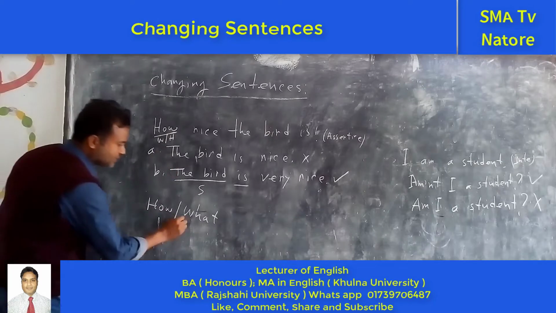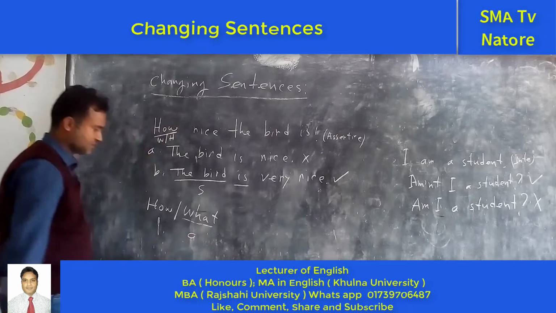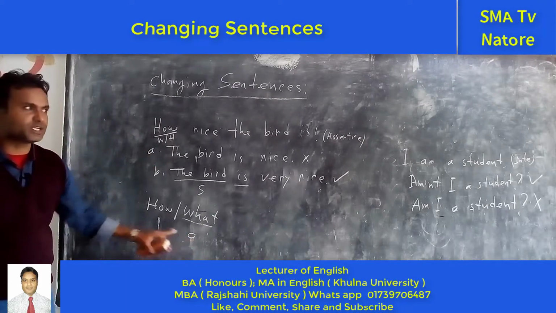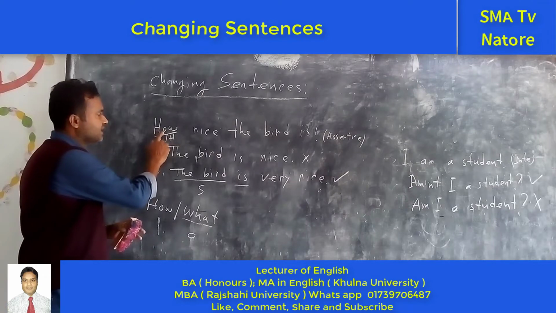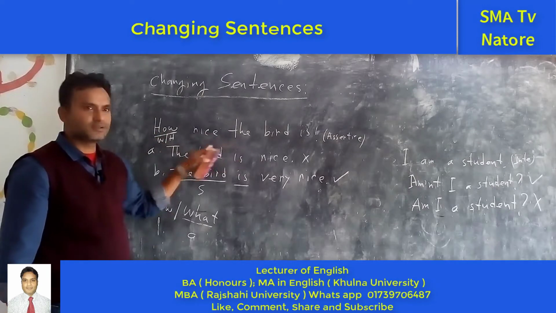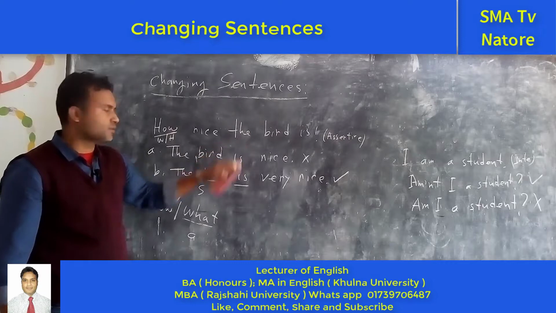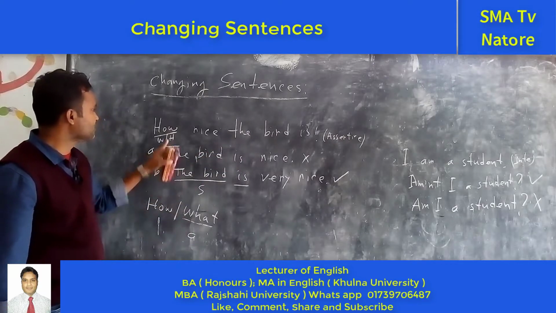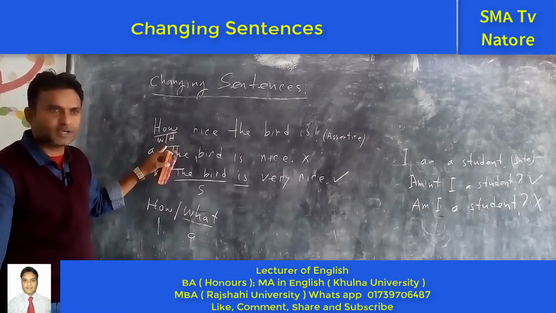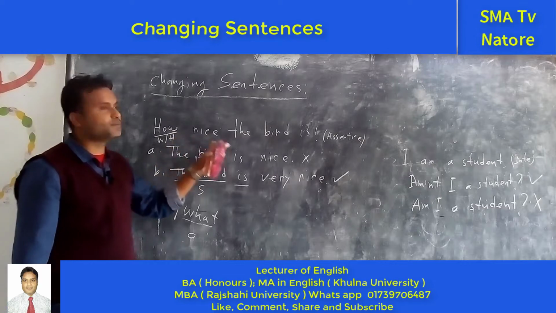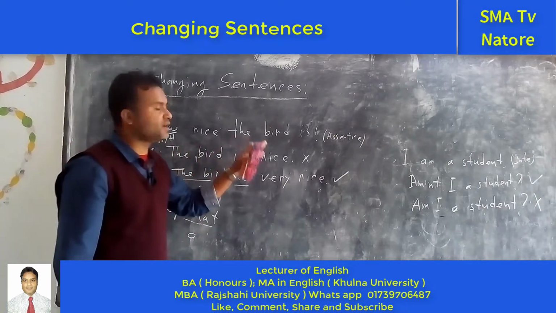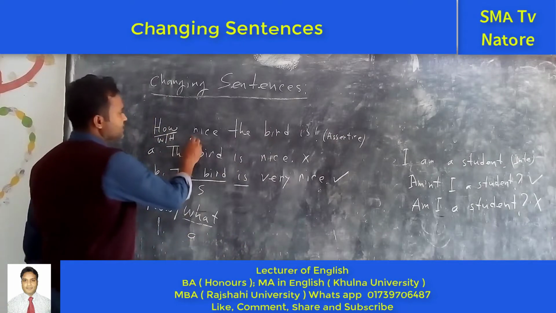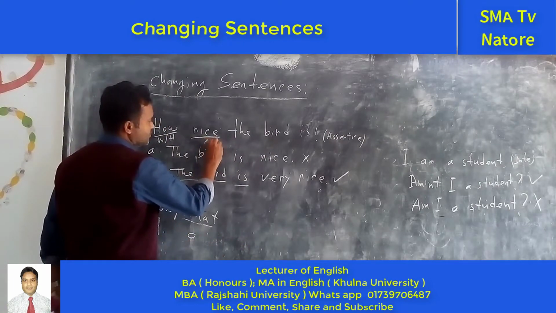So, if we see that "what" takes "a," but if there is no "a," we can use "how." In the sentence, if we see "how," there is no "a." Have you seen? Yes. But if there is "a," we can use "what." For example, "What a nice bird it is." But in this sentence, "How nice the bird is." So in this sentence, this one is the adjective.